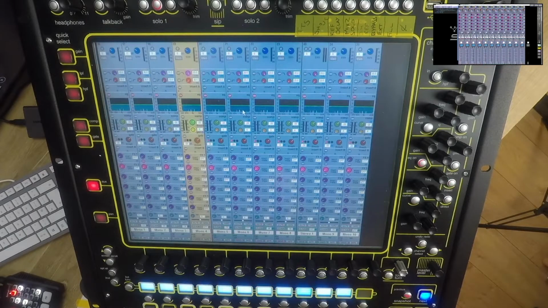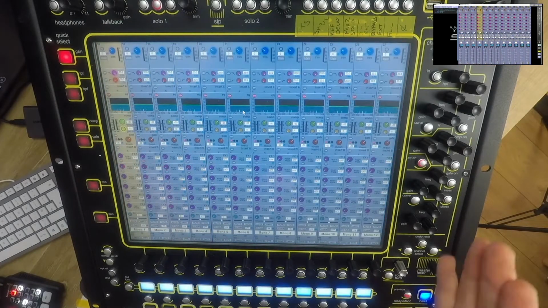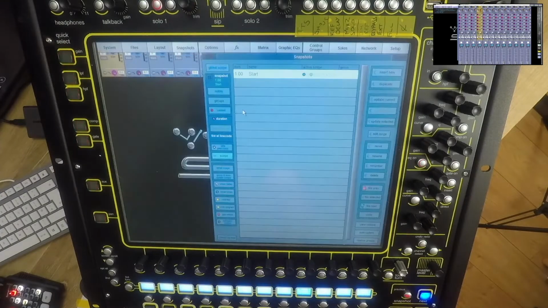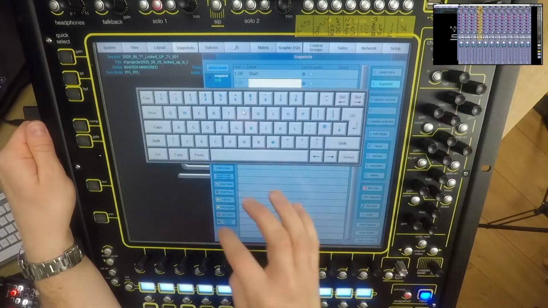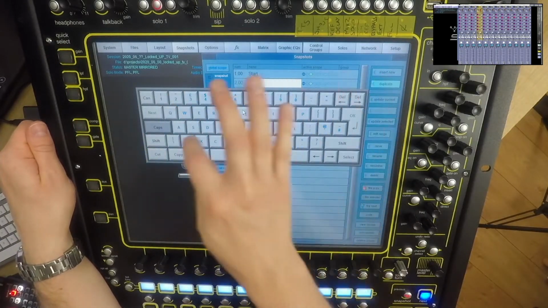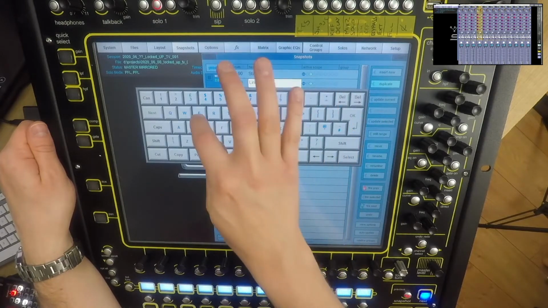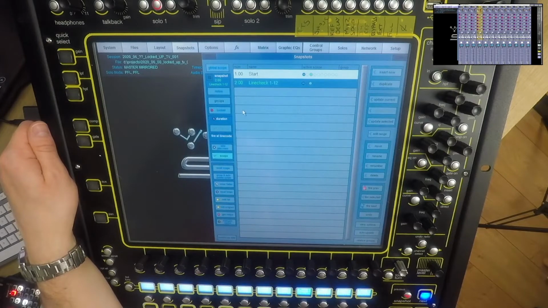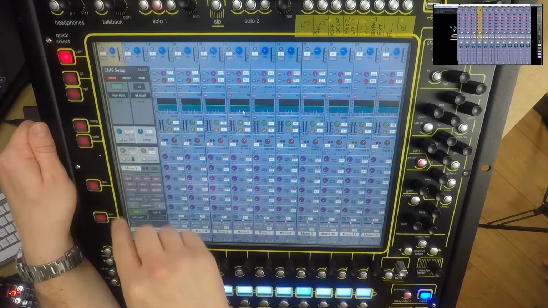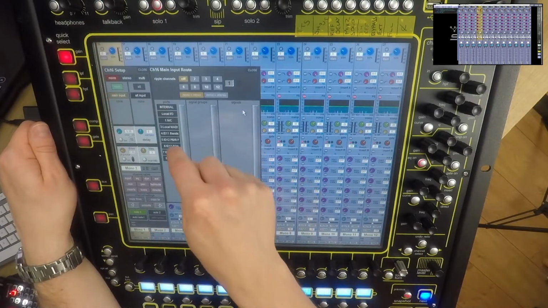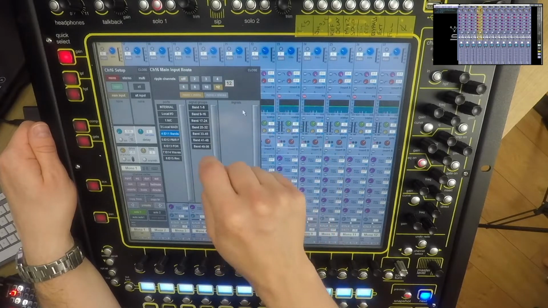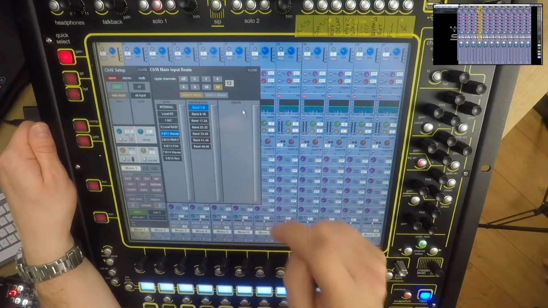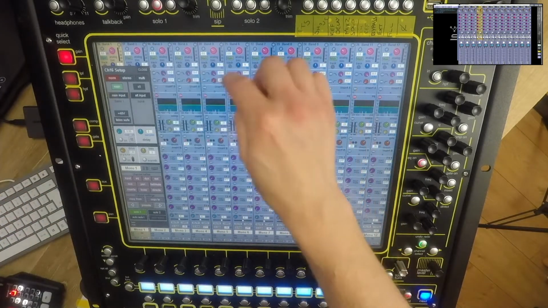Next thing I'm going to do, now I've started building my snapshots, is on here I create a bank which I call line check with 12 mono channels. So I'm going to duplicate this snapshot and I'm going to call this line check 1 through 12. And then on this channel here, number 1, I'm going to go to the first of my band inputs. I'm going to select 12 here. I'm going to patch those first 12 inputs.